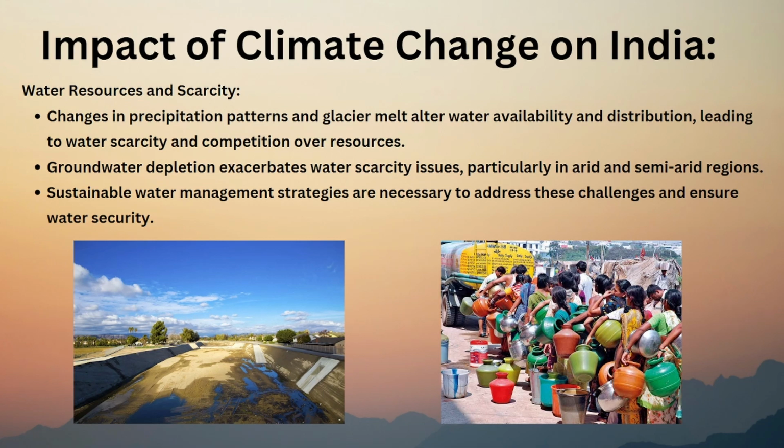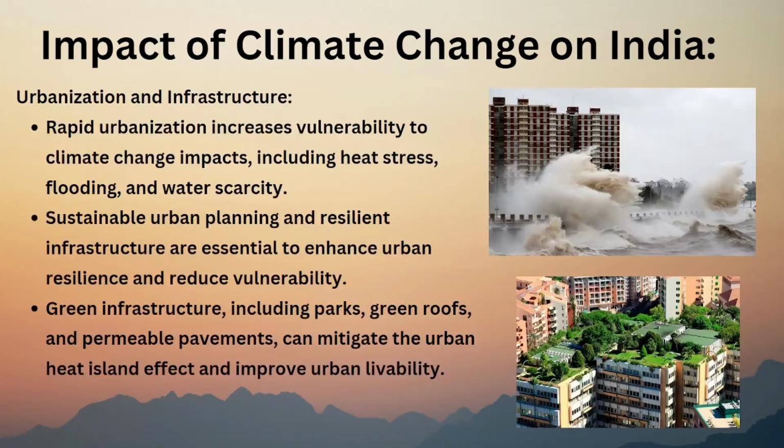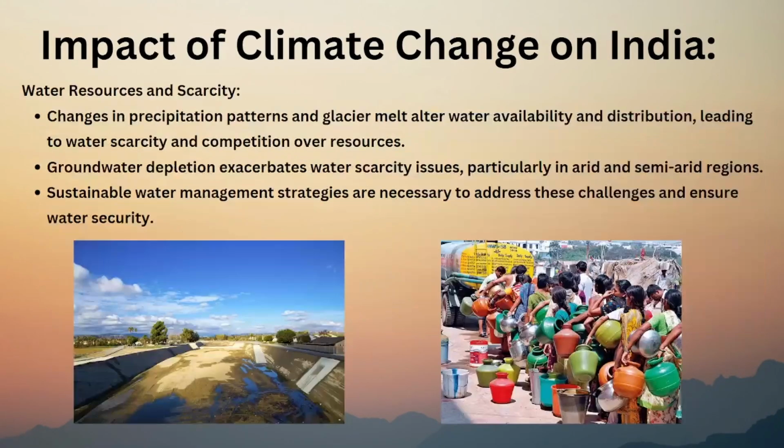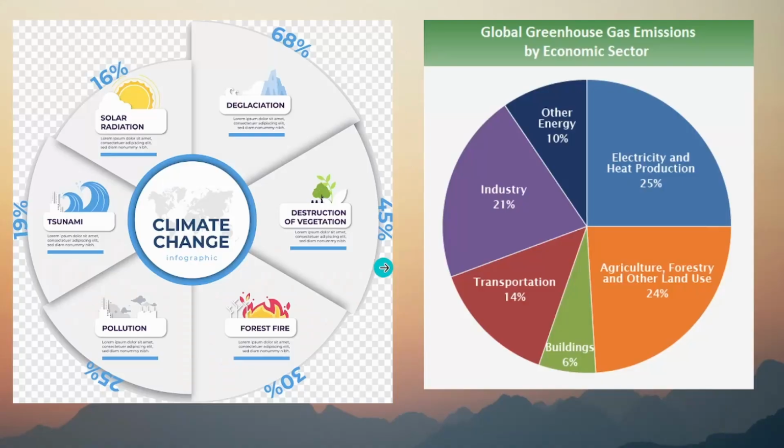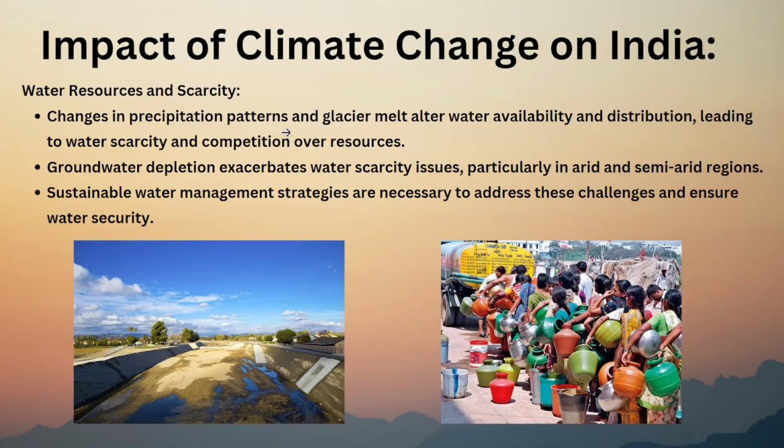So if temperature gets increased, this point I will discuss in the last slide. I don't know where this slide is. I haven't put it, I think. Yeah, here it is. Deglaciation, it's called, which means you will have ice on North Pole and South Pole, right? So due to that, ice will get melted, and the ice on the north pole and south pole is called glacier. If the glacier gets melted, it will add water into seas. If the seas get more seawater, it will affect how water availability will be there.